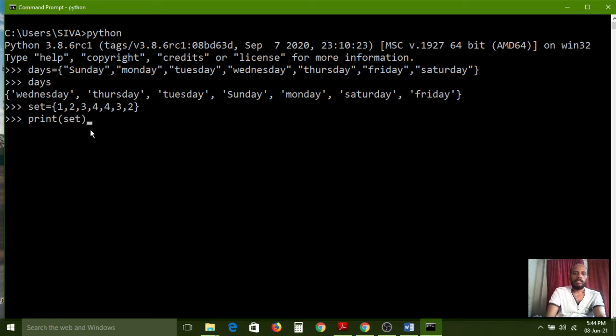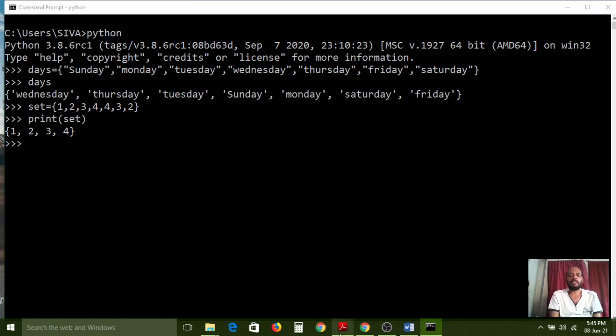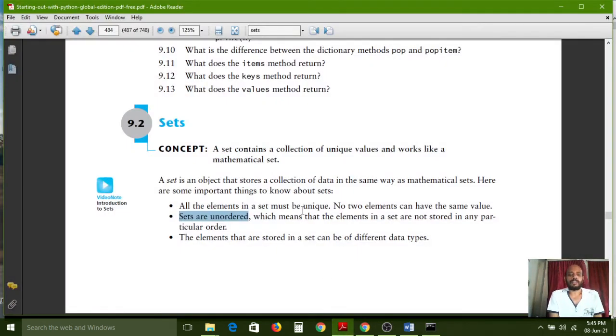So what output do we get here? Carefully observe 1, 2, 3, 4. The set contains only the unique values, and it prints those unique values as output. The duplicate values have been avoided by the set. So actually the set functionality is that it should not maintain duplicate values. In sets, all elements must be unique. No two elements can have the same value. That is the first point here.